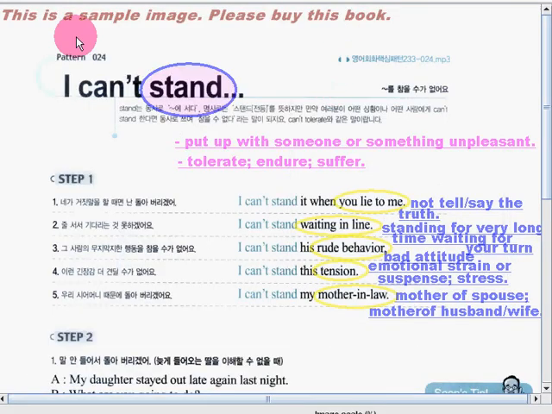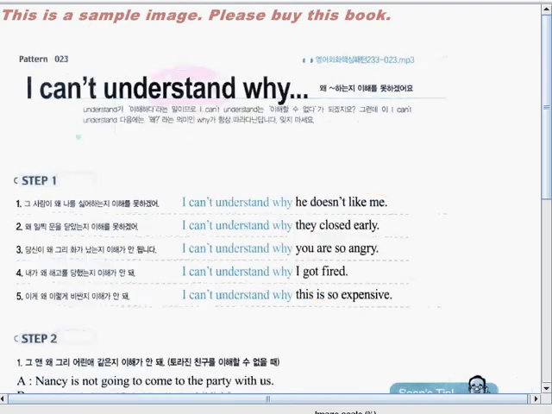Today we will discuss a new pattern, but before we go on with our lesson, let's review a bit, okay? What pattern did we discuss the last time? Can you still remember it? It was the pattern I can't understand why.